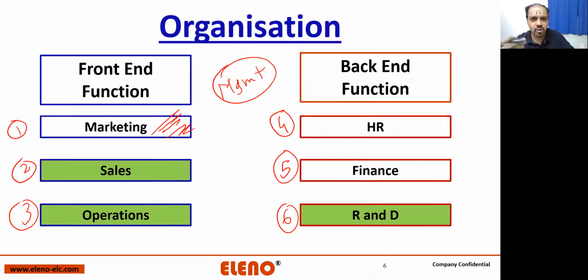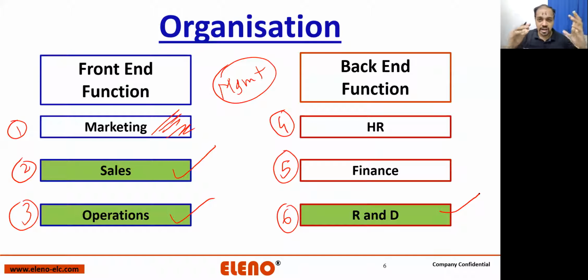Operations is always about efficiency, always about getting the most with whatever is available. R&D is about brain, R&D is about vision, R&D is about future. And finance and HR are 100% non-technical. Management, you will enter eventually if you perform well either in sales or in operations or in R&D. But right now, if you are beginning your career as a design engineer, it's really very difficult that you are going to directly enter into management.